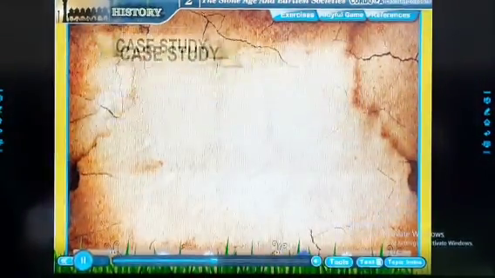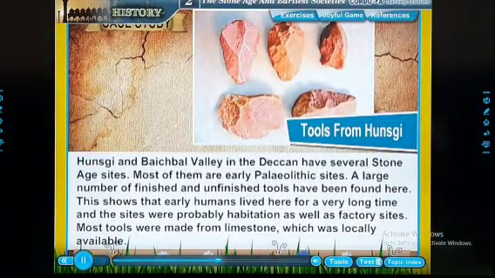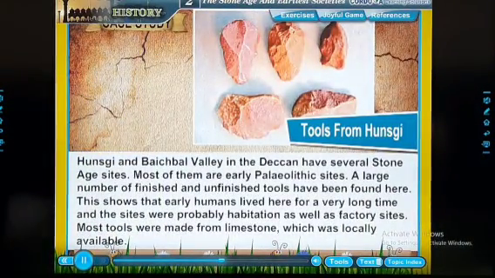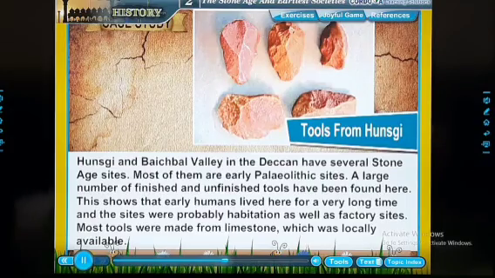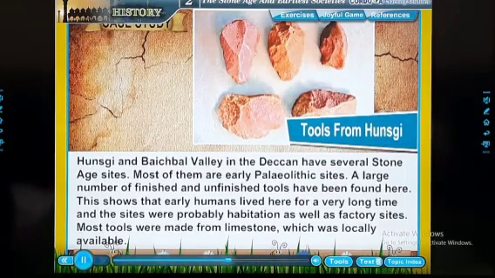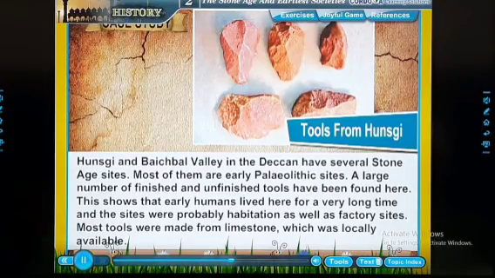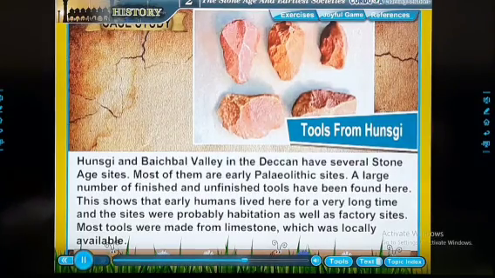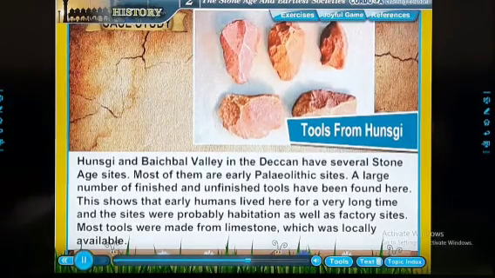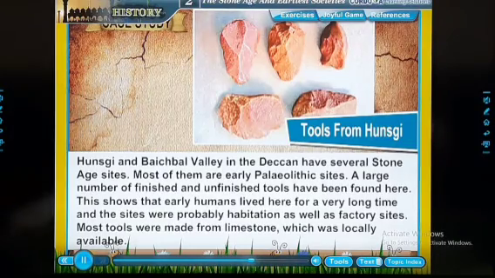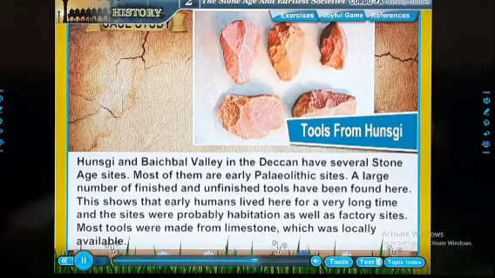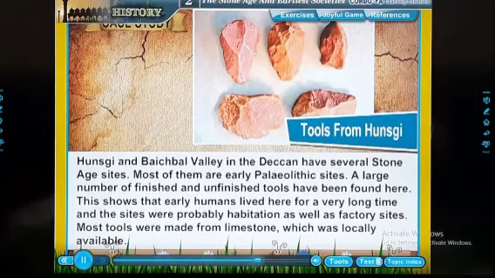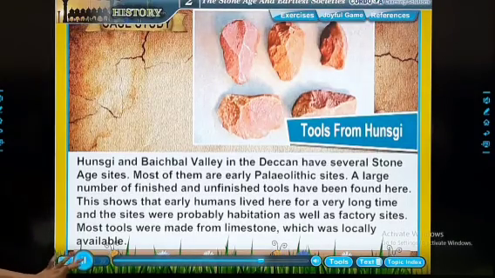Case study. Hunski and Bhatnagar Valley in the Deccan have several Stone Age sites. Most of them are early Paleolithic sites. A large number of finished and unfinished tools have been found here. This shows that early humans lived here for a very long time, and the sites were probably habitation as well as factory sites. Most tools were made from limestone, which was locally available.